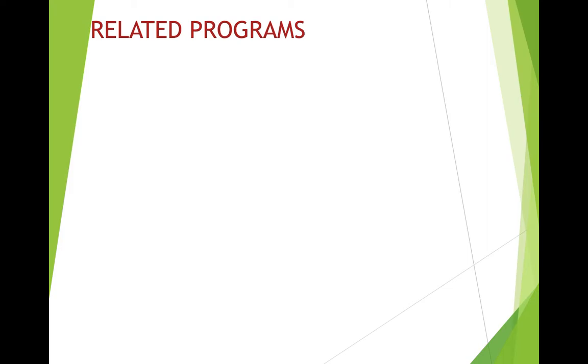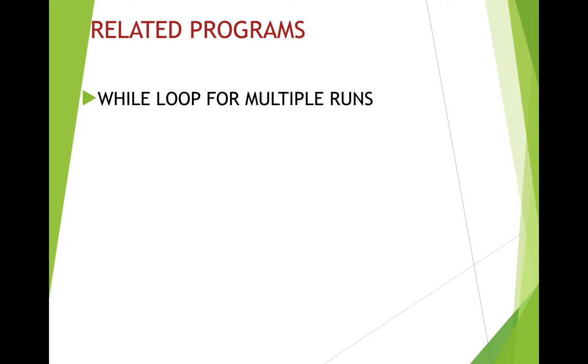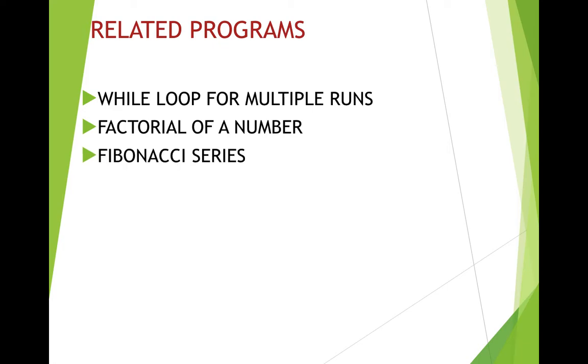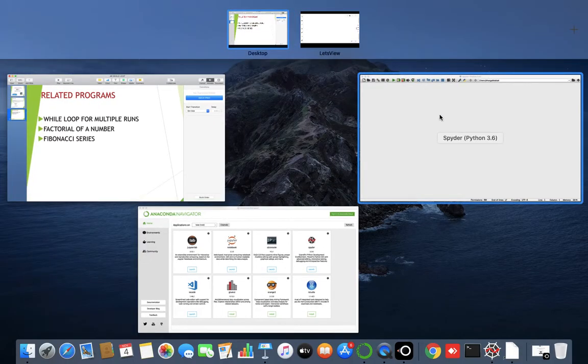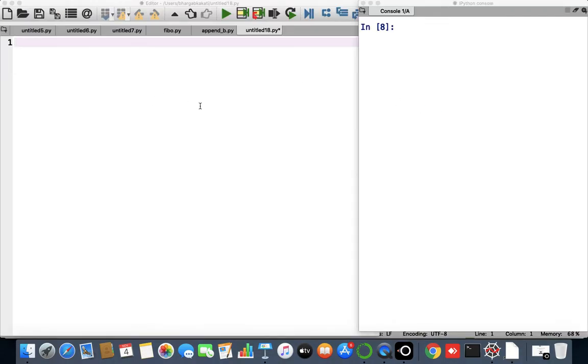So we'll see some programs related to the while loop. While loop is basically used for running a program multiple times. We'll see how while loop can be used for running a program multiple times, and then we'll see the factorial of a number using while loop, and finally we'll wind up our discussion with a program on Fibonacci series. So let's see how while loop can be used for running a program multiple times.